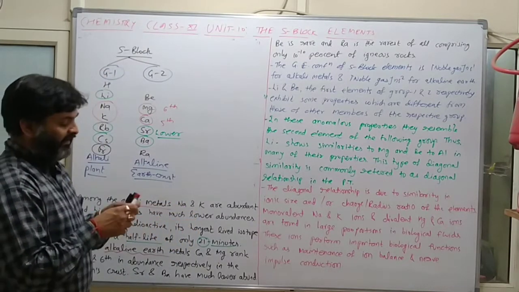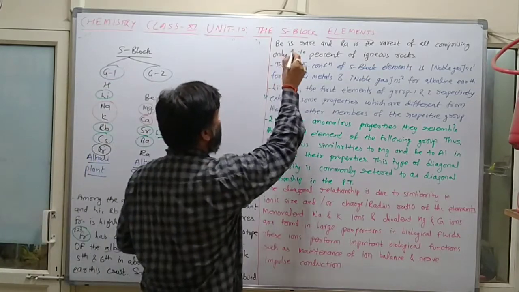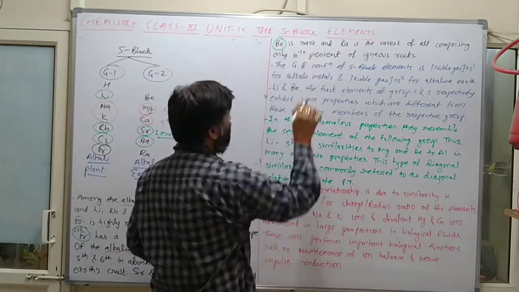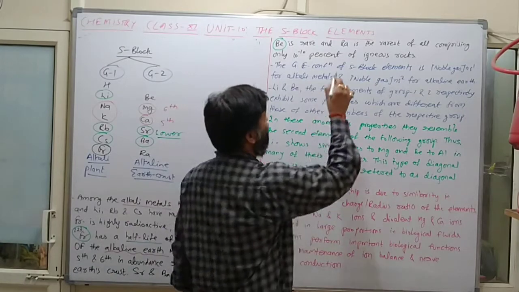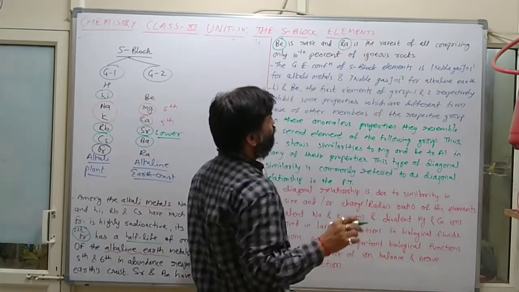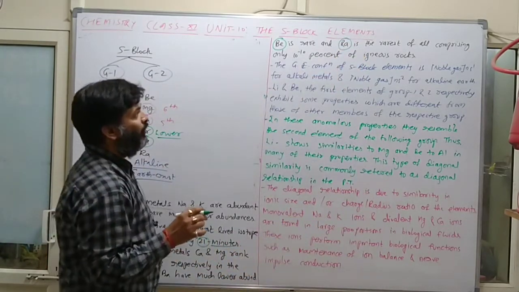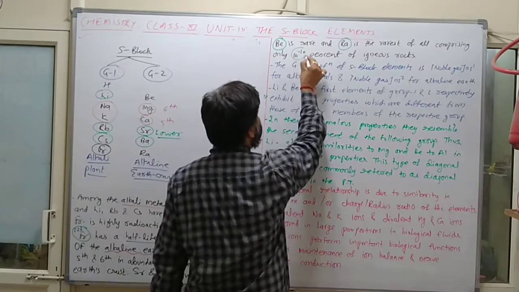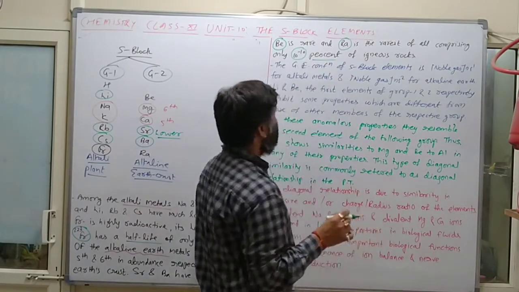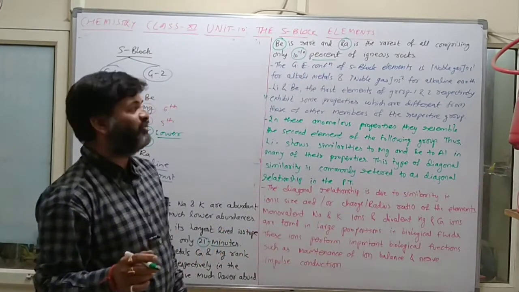Now beryllium is again the rarest one, and radium is the rarest of all, comprising only 10 raised to minus 10 percent of igneous rock.